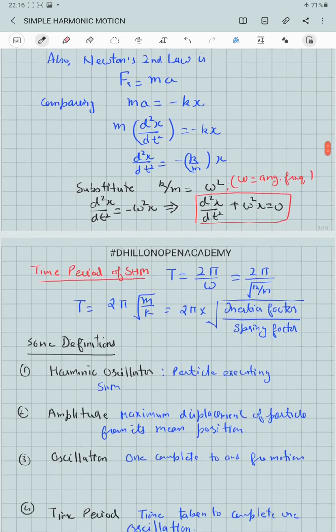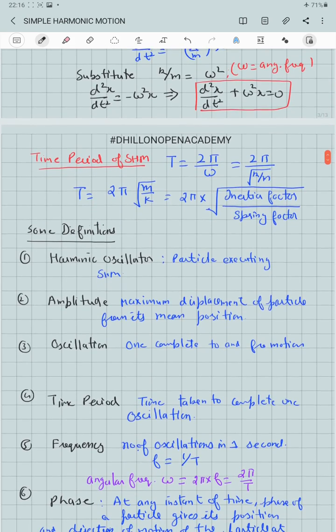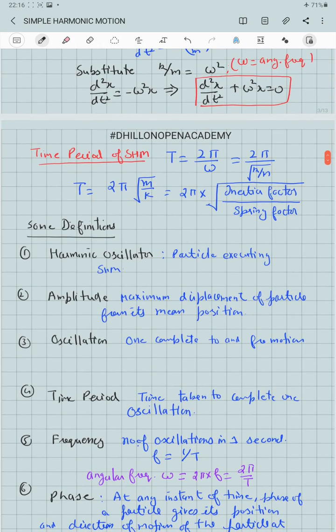Let us discuss some basic definitions. Harmonic oscillator: a particle which is executing simple harmonic motion we call a harmonic oscillator. Amplitude: maximum displacement of a particle from its mean position we call amplitude. Oscillation: one complete to and fro motion of a particle is called one complete oscillation.